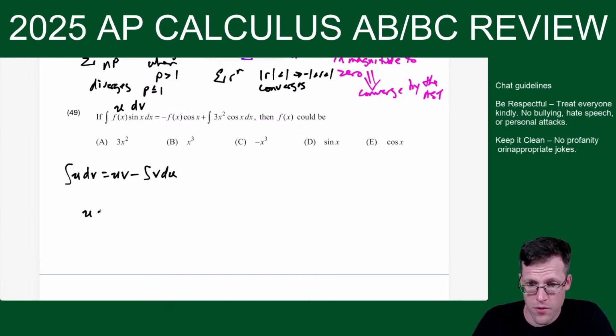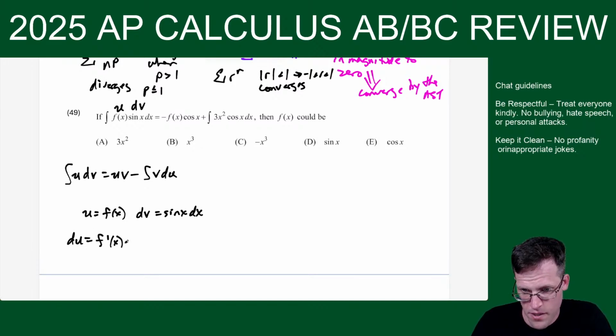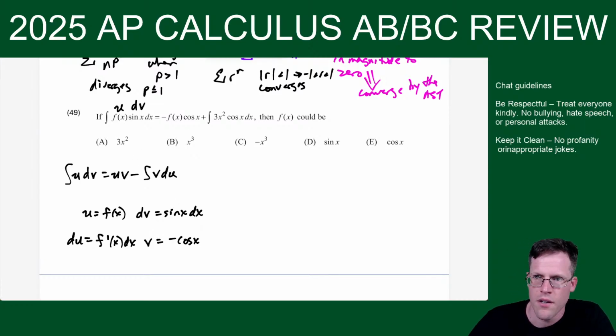So here I would say u equals f of x, dv equals sine x dx, du is f prime of x dx, and the antiderivative of sine is negative cosine. Plus c, but we don't write that till the end. So the integral of f of x sine x dx equals f of x times negative cosine x. You see how that gives me the first term here?